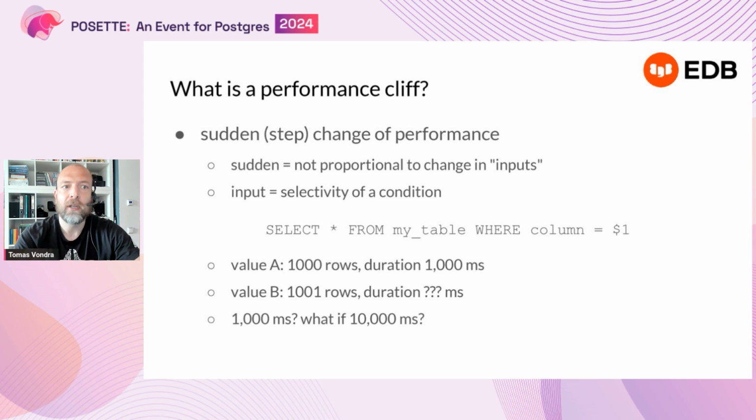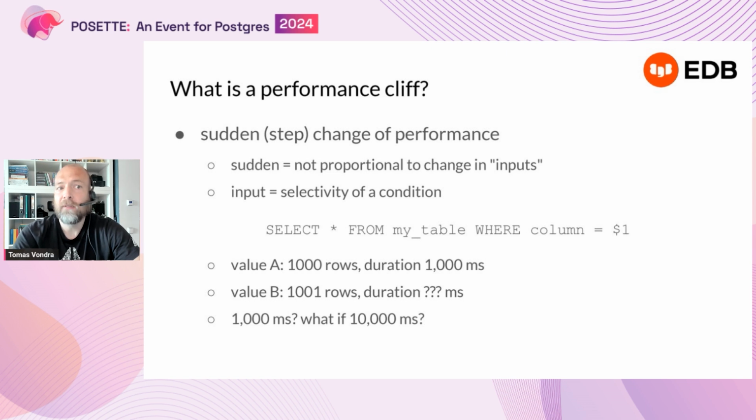So for example, if you consider a query, as for example on the slide, which may return 1,000 rows, and it takes only like 1,000 seconds. How long should it actually take to return 1,001 rows, right?